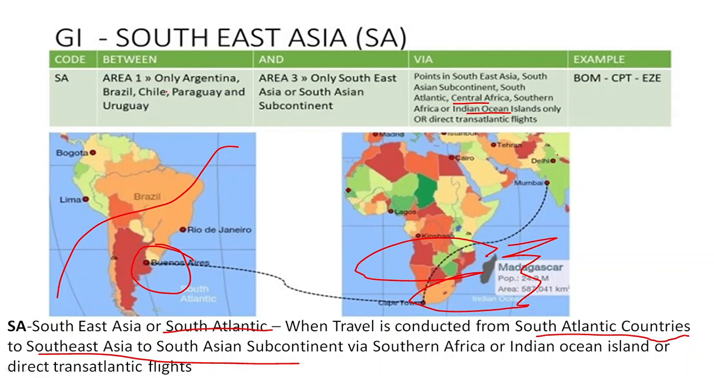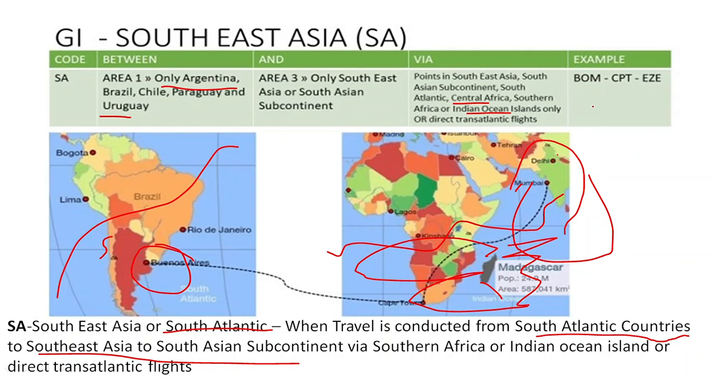Here we have the case: only Argentina, Brazil, Chile, Paraguay and Uruguay, that is South Atlantic countries, and in Area 3 only Southeast Asia and the South Asian subcontinent. So only this region qualifies. So when a journey is between these two points, in Southeast Asia only and South Africa, Central Africa, Indian Ocean islands, then the journey GI will be South Atlantic.